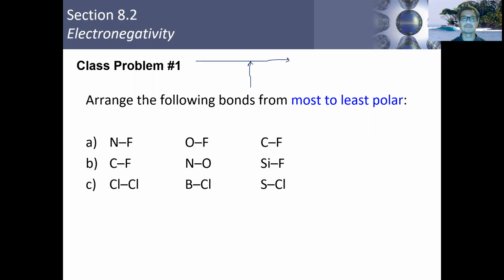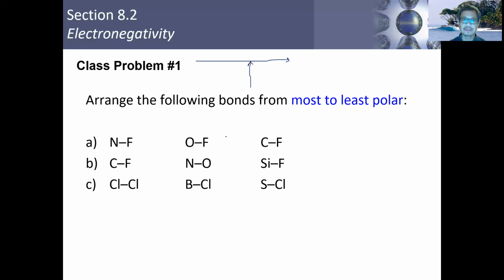This will be the first class problem that you'll have to do. So make sure you get that done on your piece of paper, and then I'll go over it with you. Go ahead, take about a minute or so to put these three groups of atoms in order of polarity from greatest to least. Go ahead and get that done.